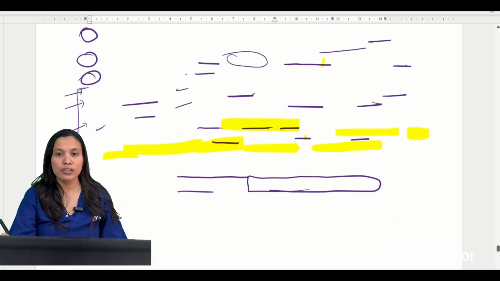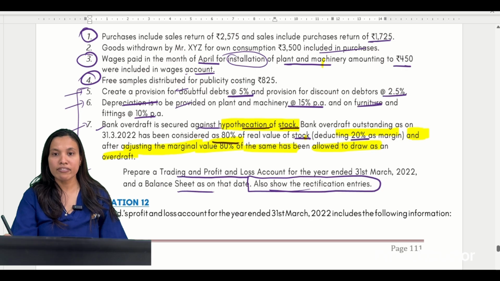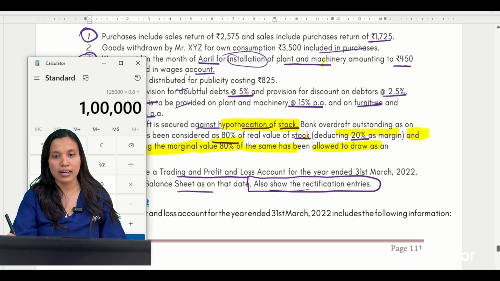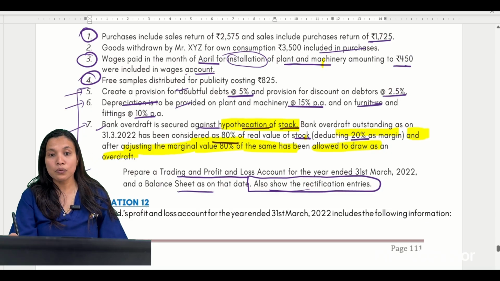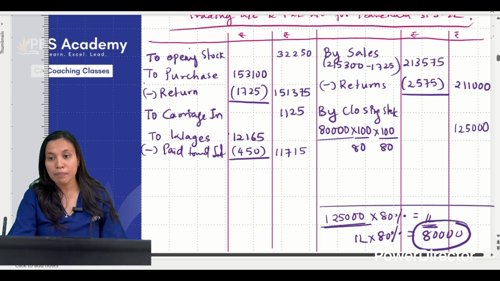See here, according to the question, what has happened? Outstanding amount of bank overdraft has been considered as 80% of the real value of the stock. So it was 1 lakh. But how much are you allowed to withdraw? You are allowed to withdraw after adjusting the marginal value. That is, uska bhi 80% only you are allowed to withdraw. So that is coming down to 80,000. So this is your bank OD.